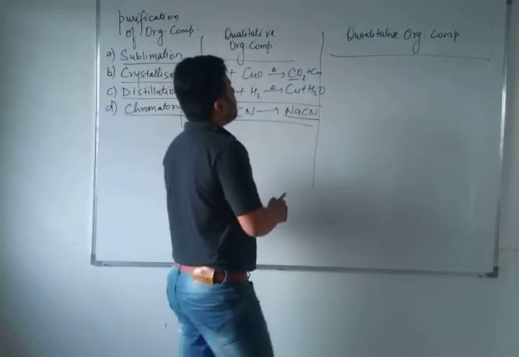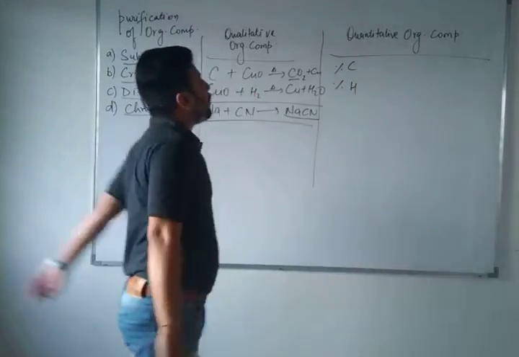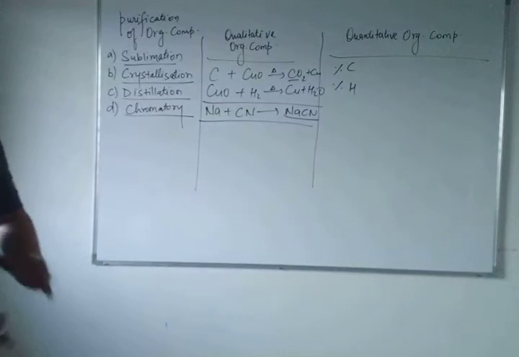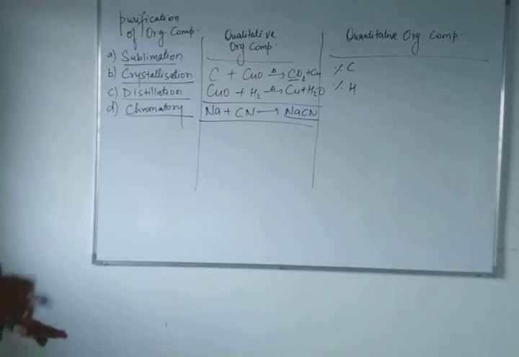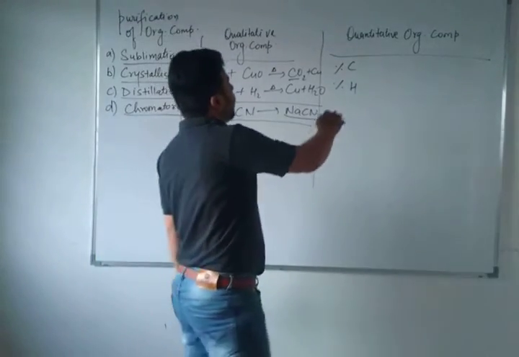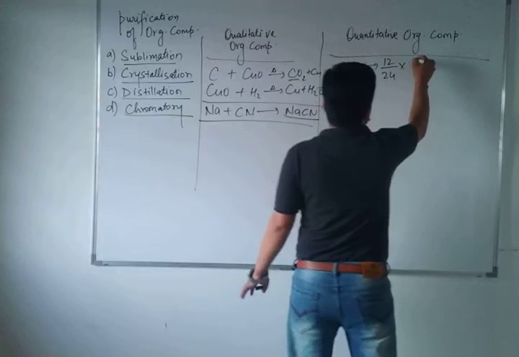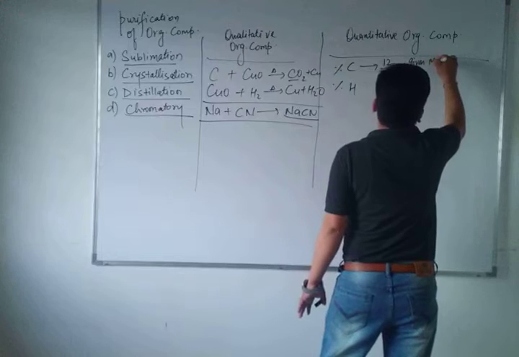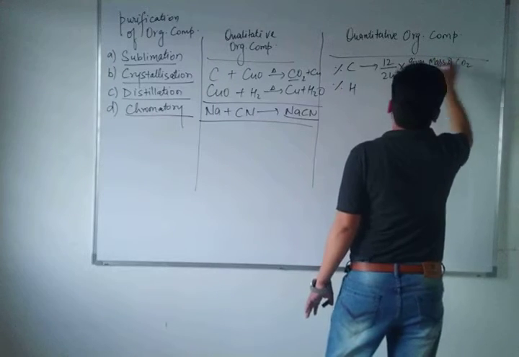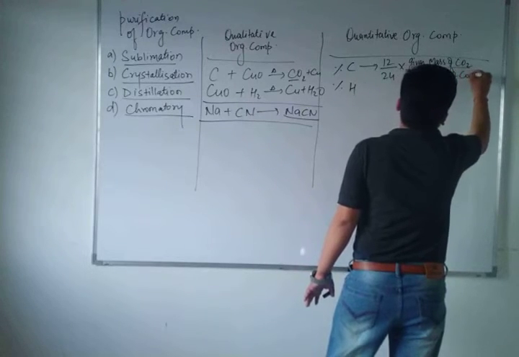Here you have to understand the percentage of carbon and the percentage of hydrogen. How will you calculate the percentage of carbon present in any organic compound? Here the mass of carbon dioxide produced will be given, and the mass of compound will be given. You have to just calculate. Percentage of carbon is 12 by 44 into the given mass of carbon dioxide upon the given mass of compound, into 100.